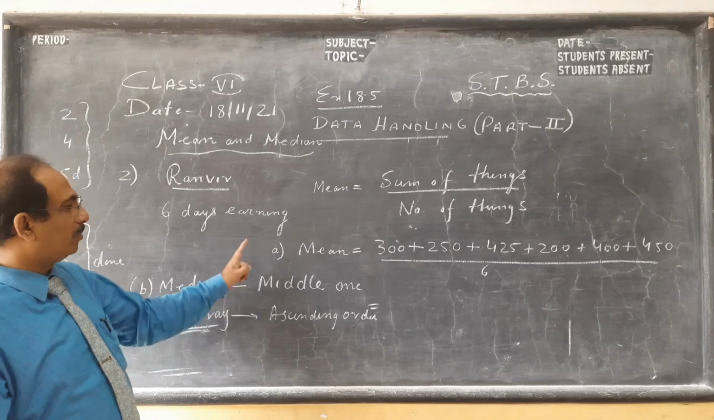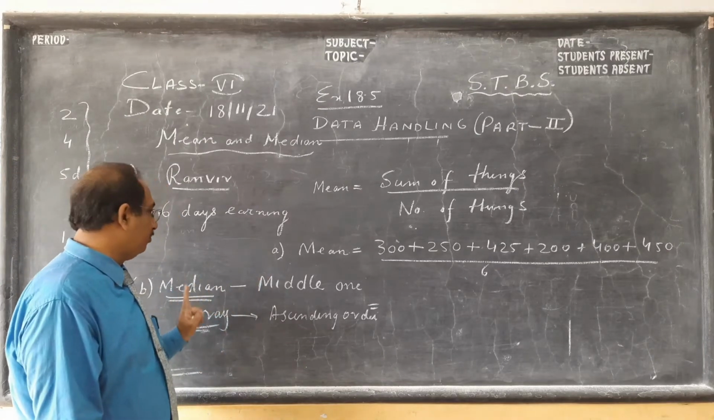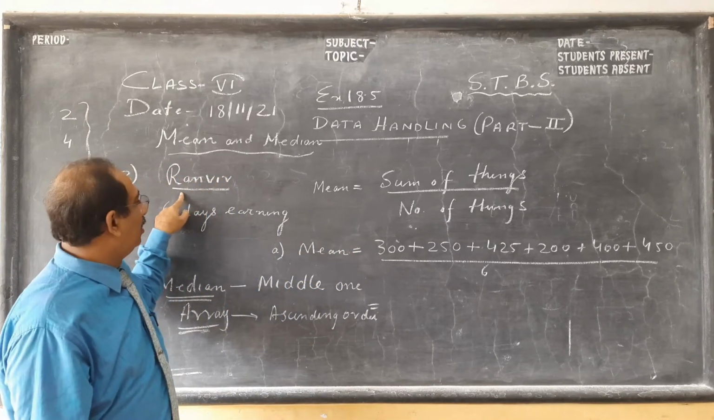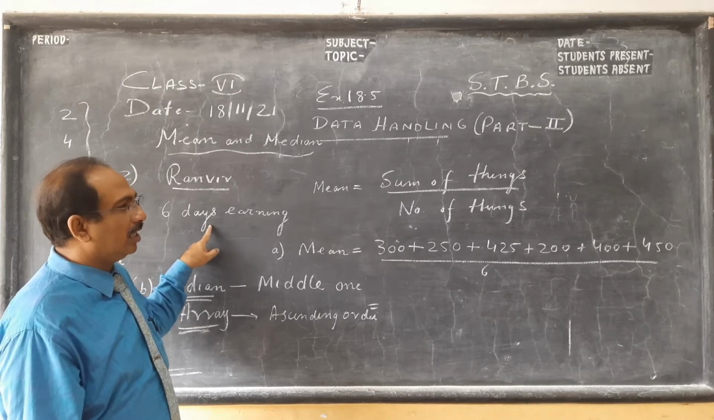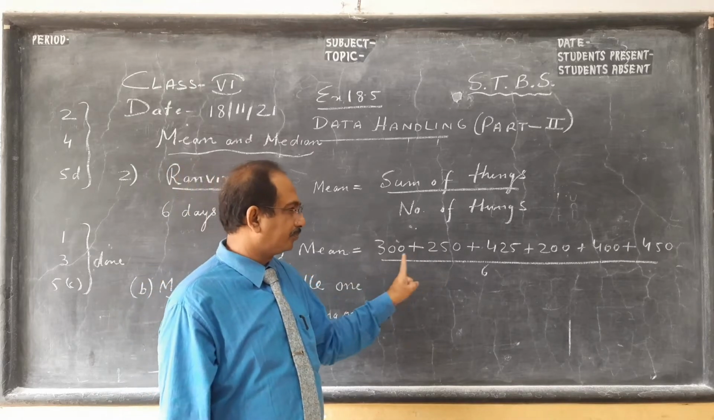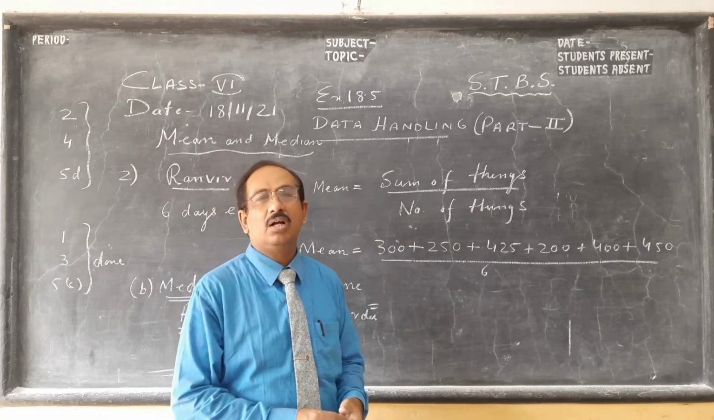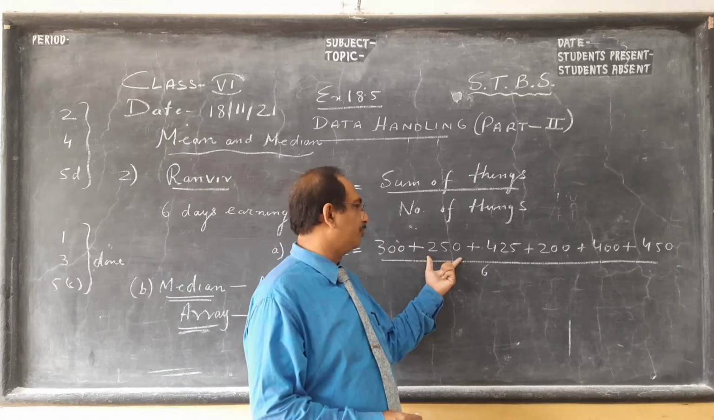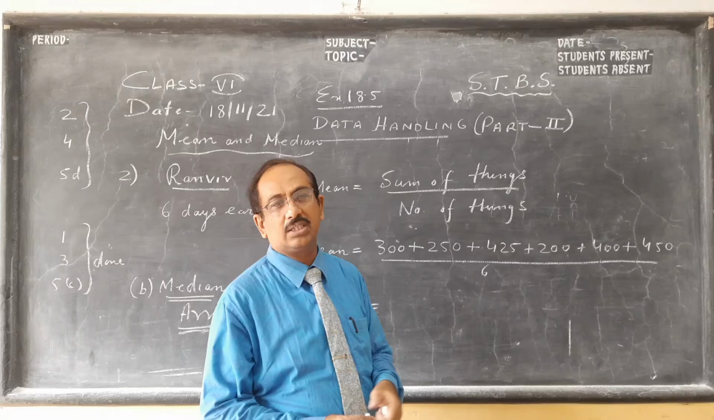So once more, coming back to mean. First we have to find mean and second we have to find median. Mean is sum of the things. So there is a boy called Ranveer. He works 6 days and his 6 days' earnings are different. Maybe he is not in a permanent job. He goes to different places for different work and he is paid accordingly. So first day he gets 300, second day he gets 250, third day he gets 425. Like that, this is his 6-day earning.